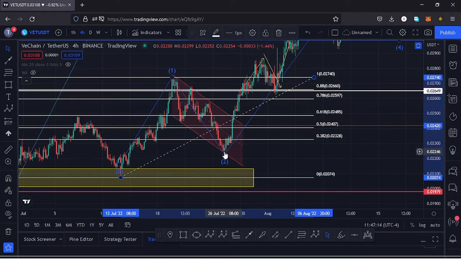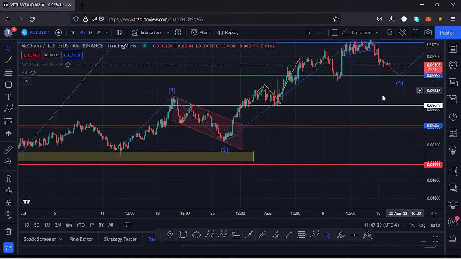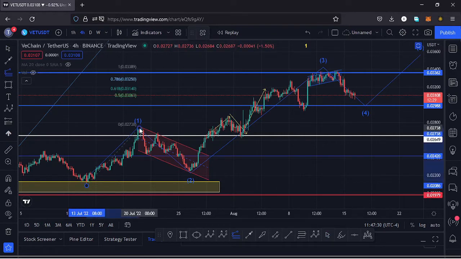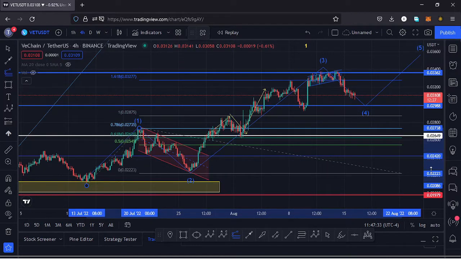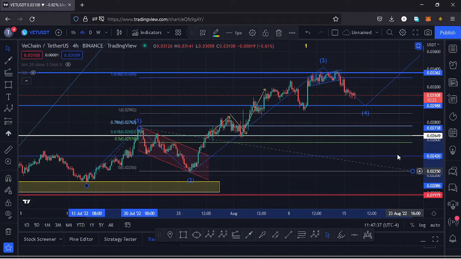We even overshot the fib level 0.382, and after making a low down there, we started to see a very nice bounce to the upside in the formation of a wave 3. Using a trend based Fibonacci, we can get a target area for that third wave by connecting the low of the wave 1 to the high of the wave 1, then dragging the fibs to the low of the wave 2.